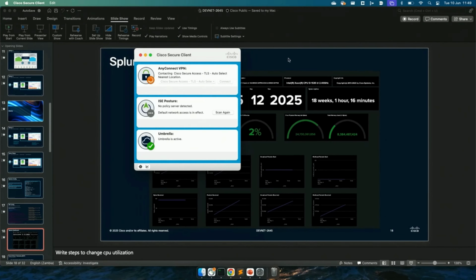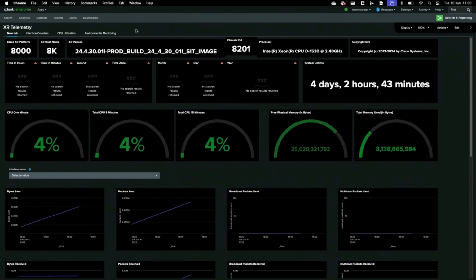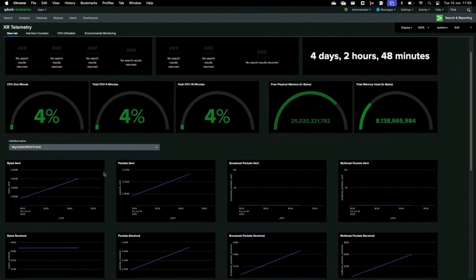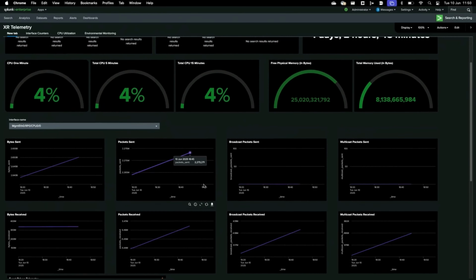Oh, I was not behind the VPN. Are you all able to see a dashboard on the screen? So this is what my dashboard looks like with the configuration that I had put on the XR and the Splunk configuration. In this, we can see the XR platforms, the host name, XR version, CPU utilizations, my memory utilizations, interface counters, and so on.